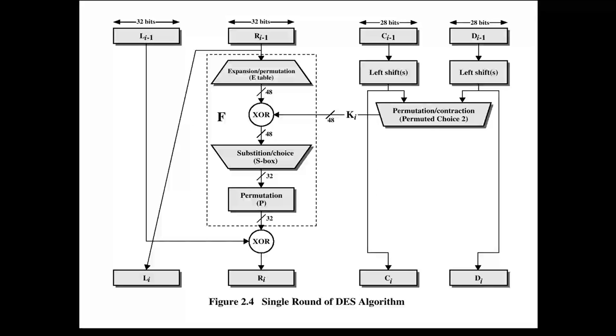There are a total of 16 rounds, and every round happens this way, with Li, Ri, Ci and Di as input and outputs. Likewise it moves through 16 rounds. So this is how DES works.